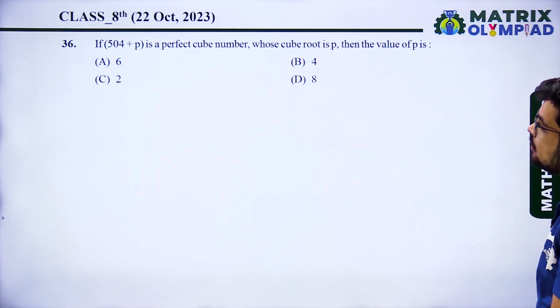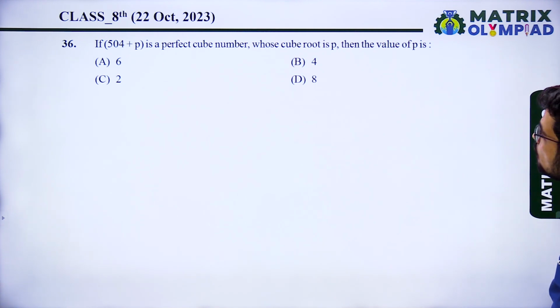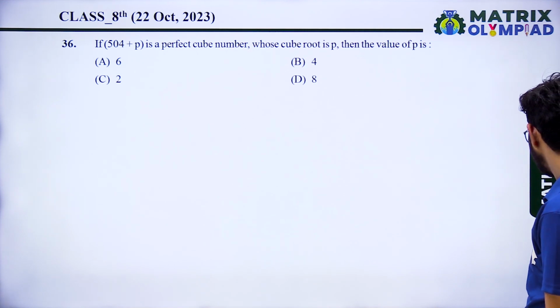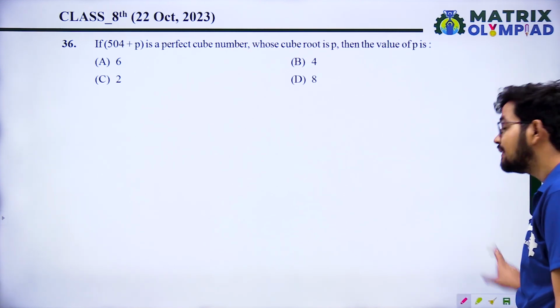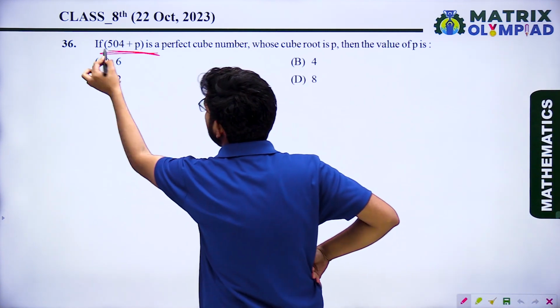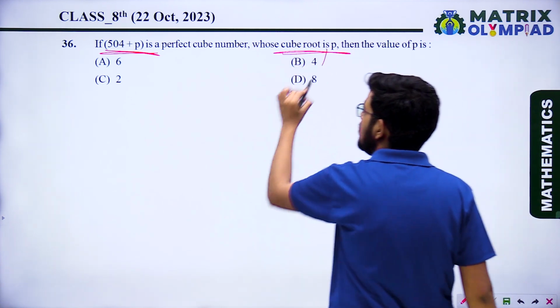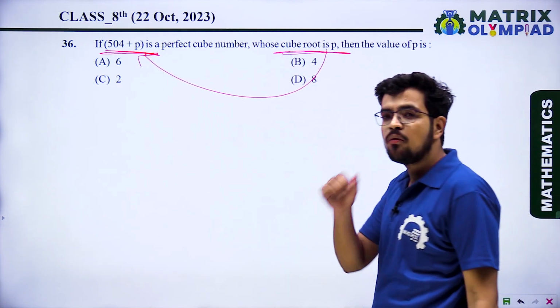Next, if 504 plus p is a perfect cube number whose cube root is p, then the value of p is. Let's see here. It is saying it is a perfect cube number and cube root is p. It means cube of p is 504 plus p.